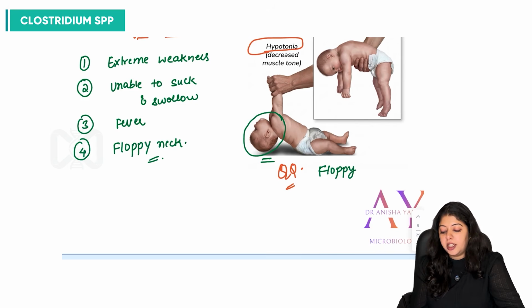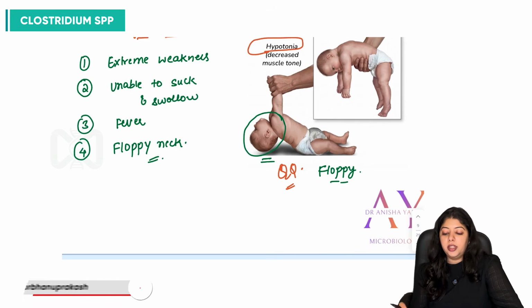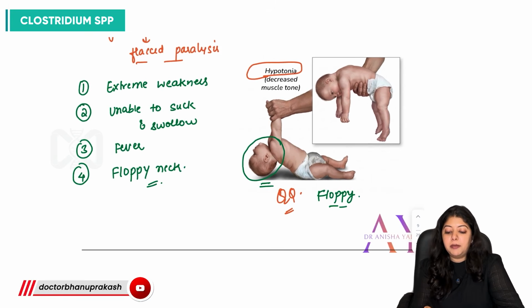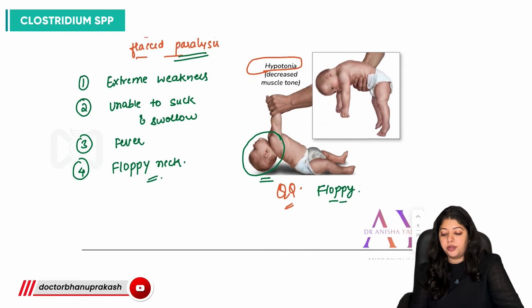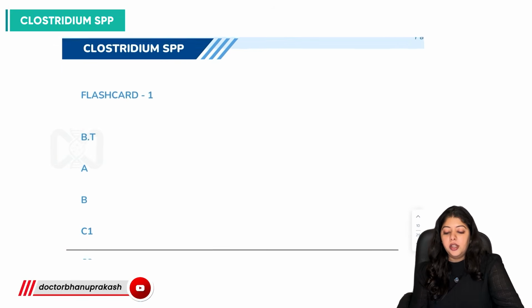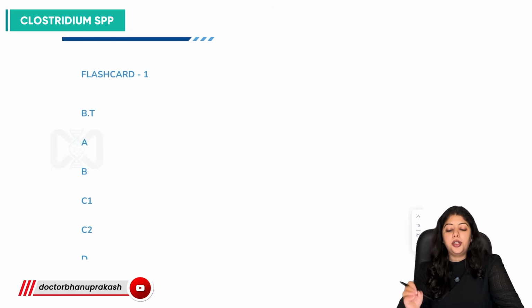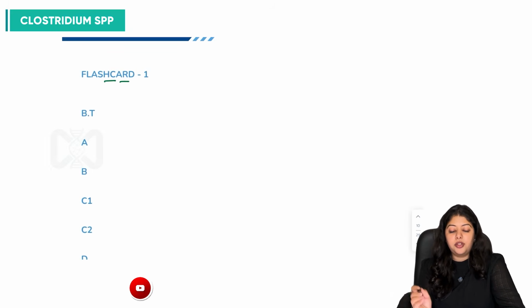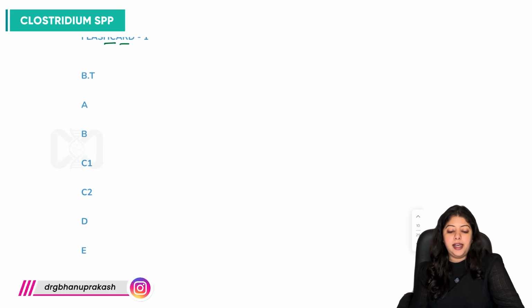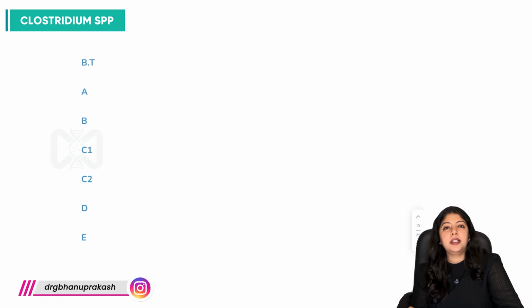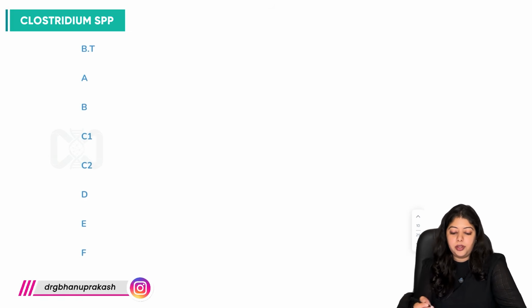And this is occurring because of botulinum toxin, which is a neurotoxin, and it is causing flaccid paralysis. Very, very important, right? Now discussing an important flashcard, which is going to recapitulate all the important points for Clostridium botulinum as far as the clinical manifestations and the toxins are concerned.